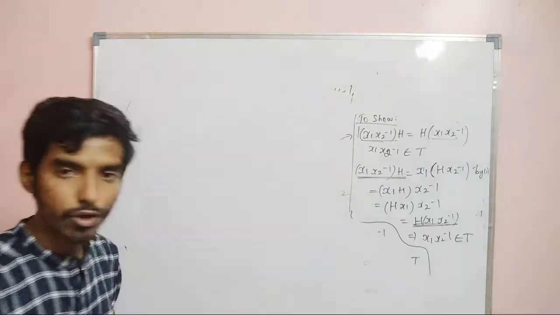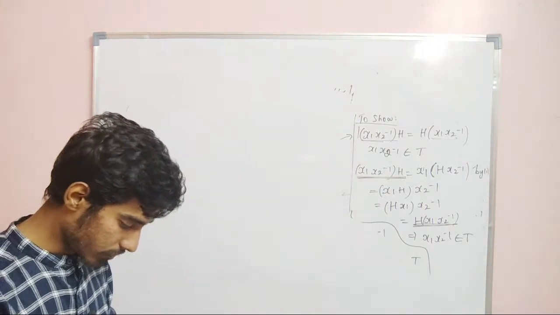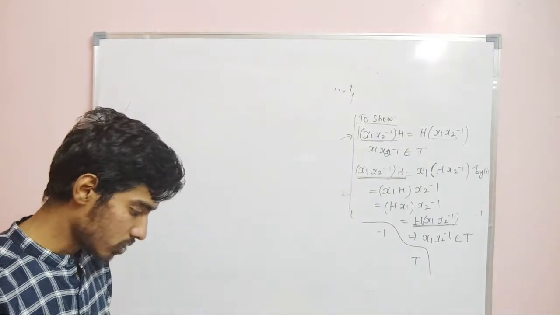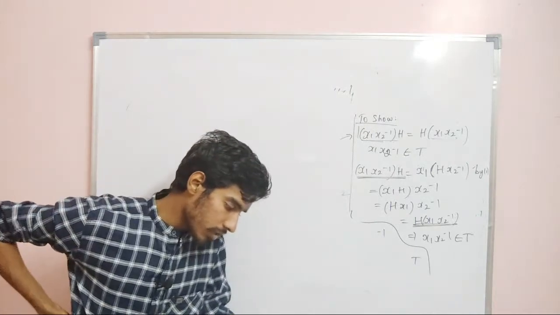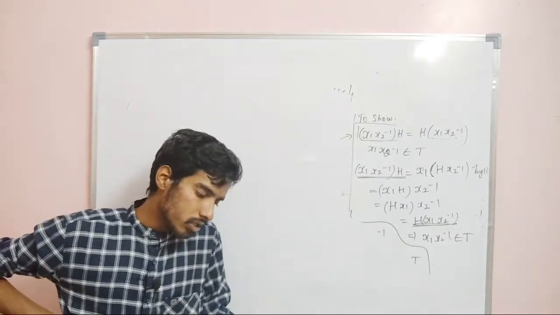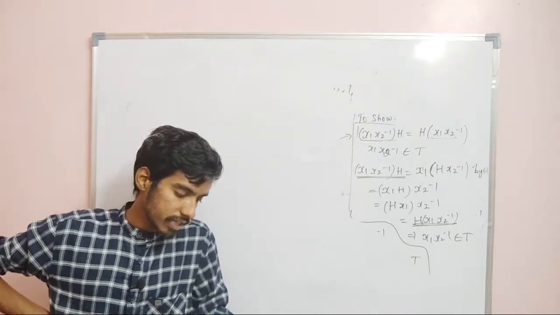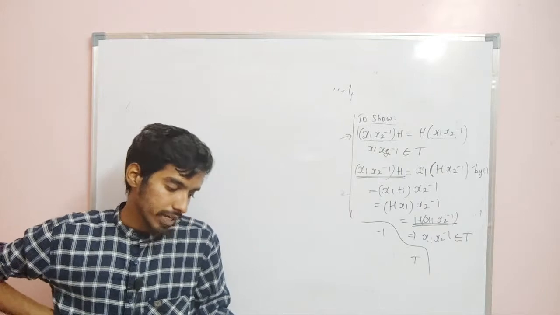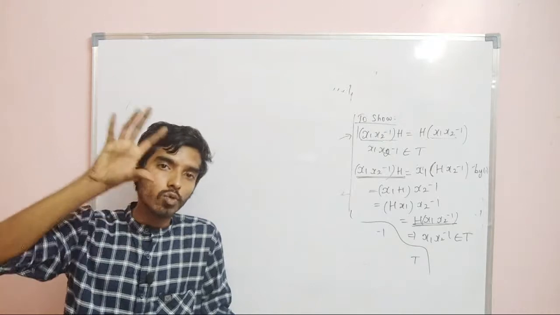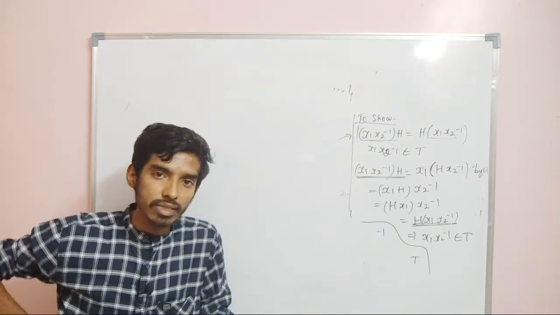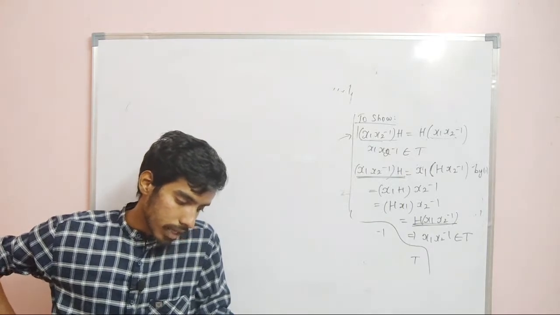This is the last we are going to prove, and then exercises 7 and 8 are just examples, right? So before that I will just recall what they are saying. Exercise 8: can an abelian group have a non-abelian subgroup? They are asking, right? So in exercise 8 it is nothing but true or false. Can an abelian group have a non-abelian subgroup? It's not possible, right? If a group is abelian, then every subgroup is abelian. So therefore this will not happen.